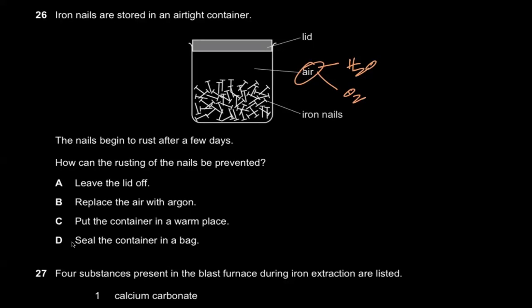It says, how can the rusting be prevented? Leave the lid off. If you leave the lid off, that's so stupid. There's still going to be air outside. So A is wrong. Replace the air with argon. Yes, if you replace the air with argon, you're no longer going to have O2, right? You're no longer going to have oxygen in it. And even if you have oxygen, you're no longer going to have H2O in it. So if you remove any one of these, rusting is not going to take place. So B is the correct option.